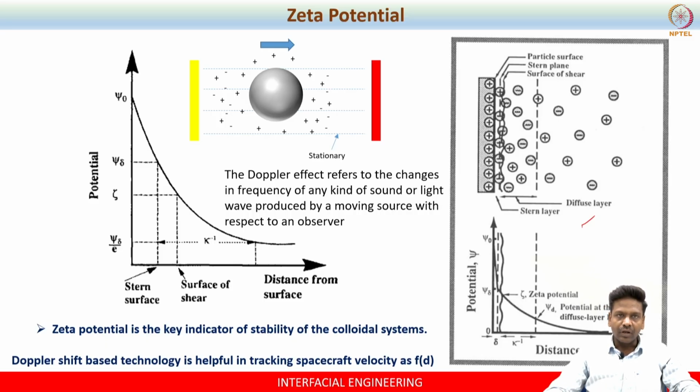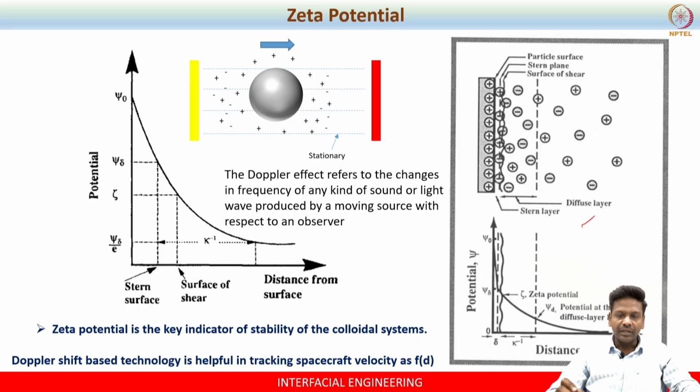The strongly bound counterion contributes to the Stern layer, whereas the weakly bound counterion contributes to the shear layer, and the diffuse counterion contributes to the diffuse layer. So there are only three layers. Whenever you introduce the charged particle, the electrical double layer is developed. It consists of three layers: Stern layer, shear layer, and diffuse layer.